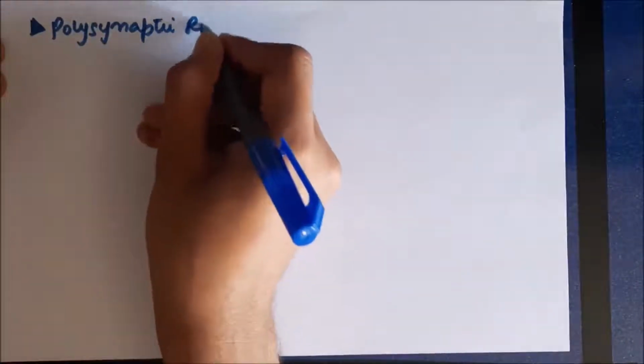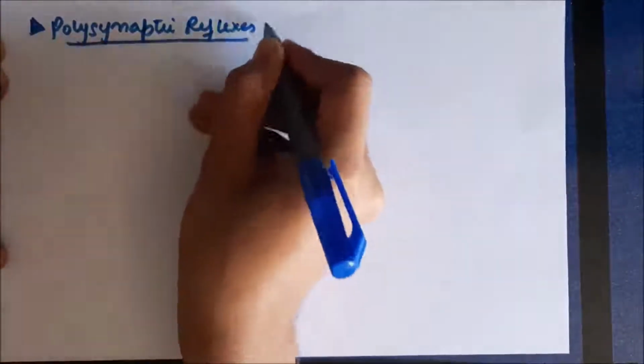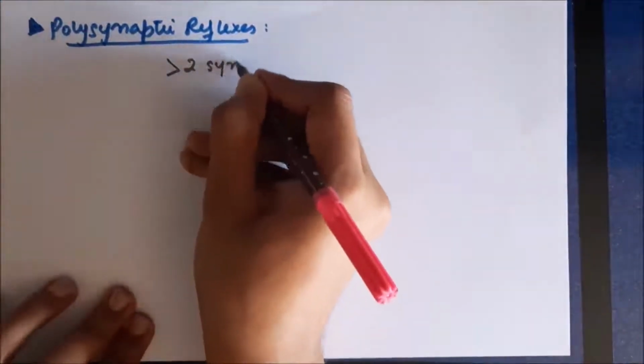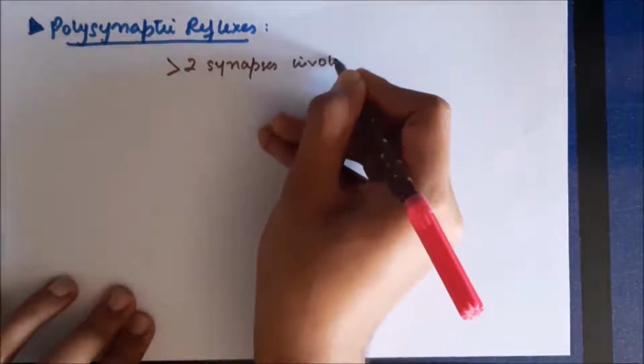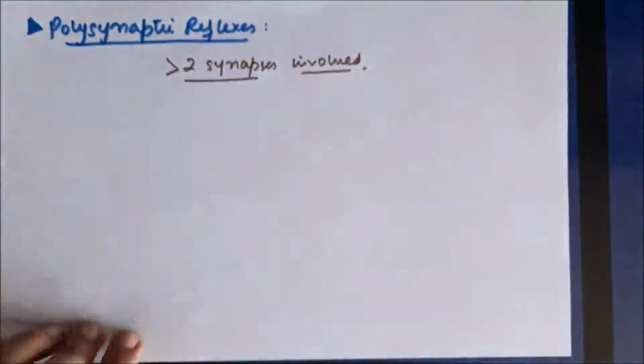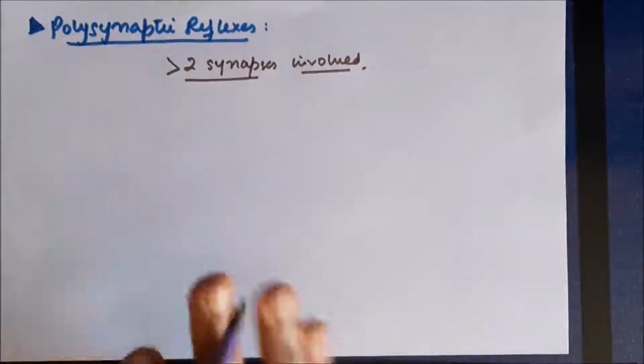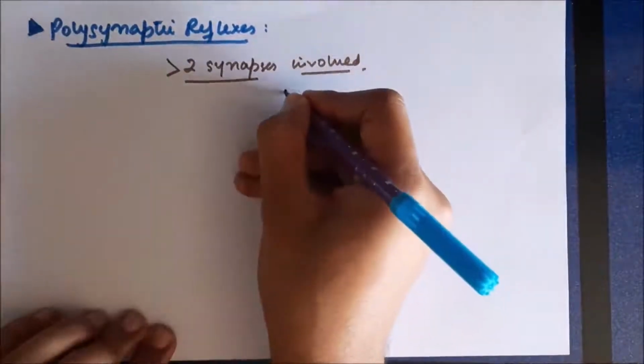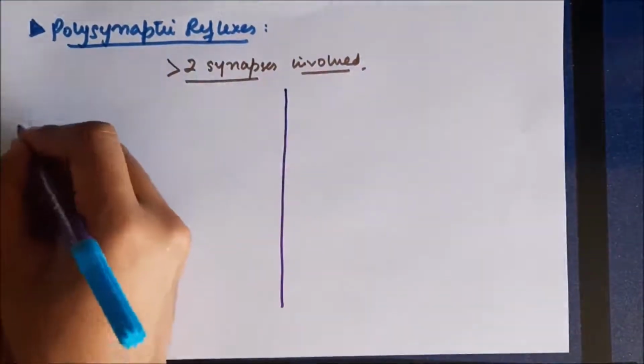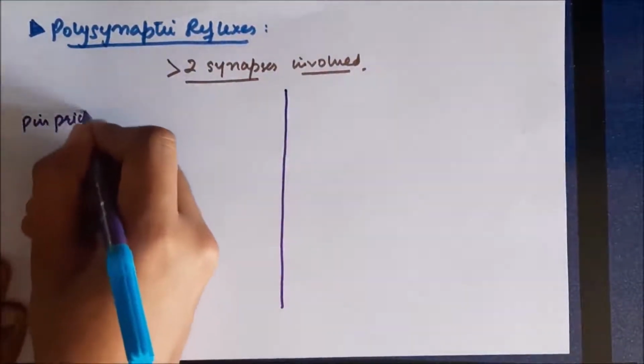These are the polysynaptic reflexes. So polysynaptic reflex, as the name says, they contain more than two synapses in the whole reflex arc. So there are more than two synapses present. Now we'll understand these polysynaptic reflexes with the help of two basic examples. So the first example is in case of a pinprick.